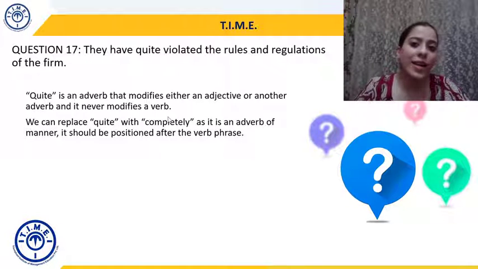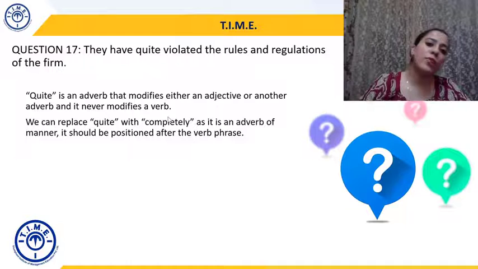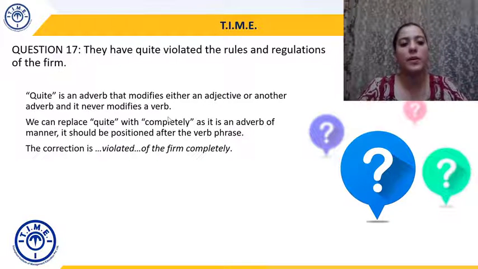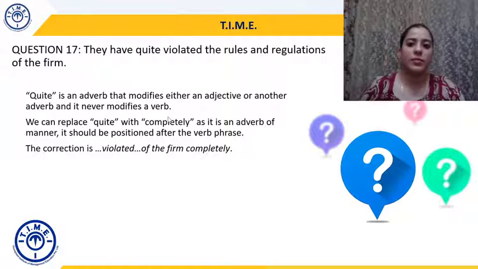How did they violate the rules? Completely. Okay. And it should be positioned after the verb phrase. As we know, the adverb of manner usually follows the verb, and that's why the corrected sentence will be: they have violated the rules and regulations of the firm completely.